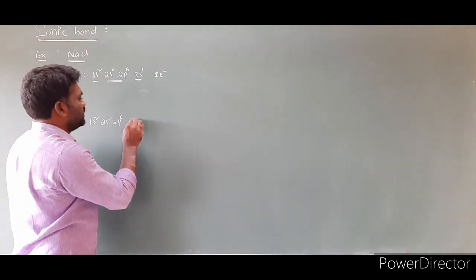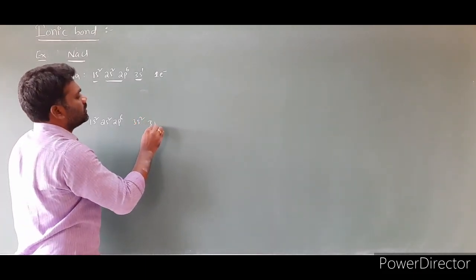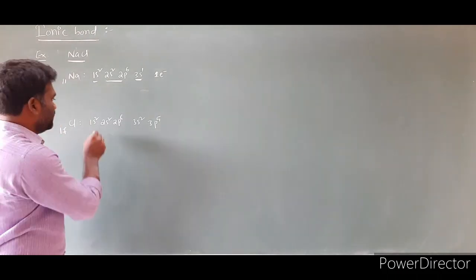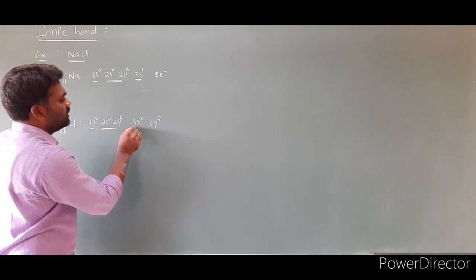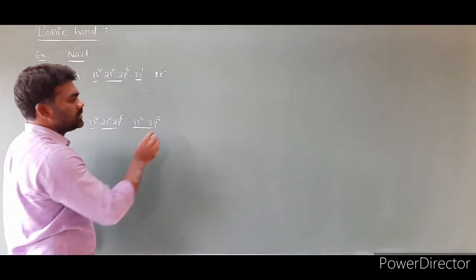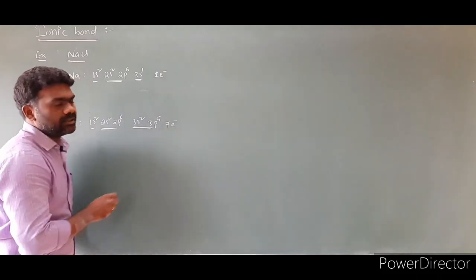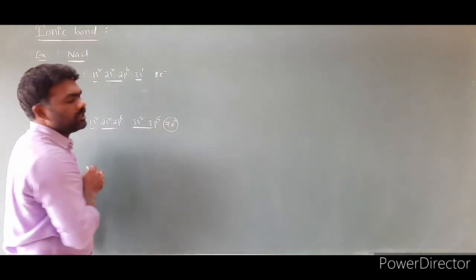1s2 2s2 2p6 3s2 3p5. Number of electrons present in this chlorine atom: this is the first shell, this is the second, this is the third shell. This last shell has how many electrons? 2 plus 5, that is equal to 7 valence electrons. The number of valence electrons on the chlorine atom is 7.